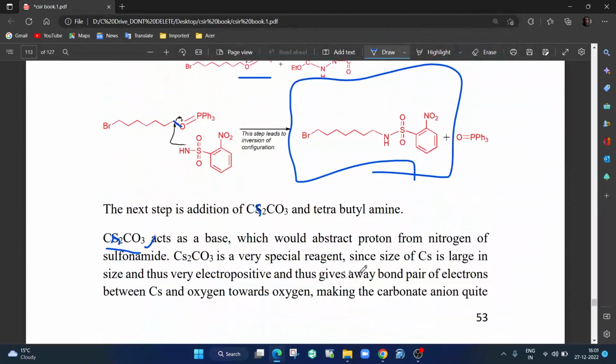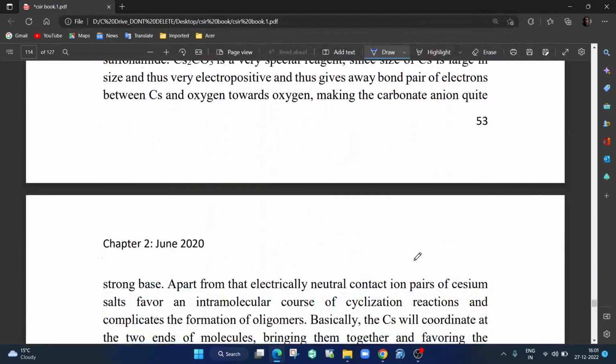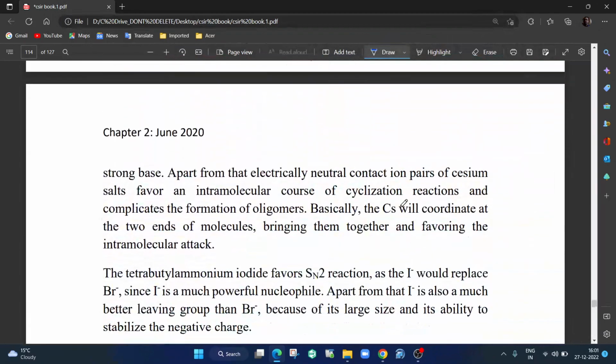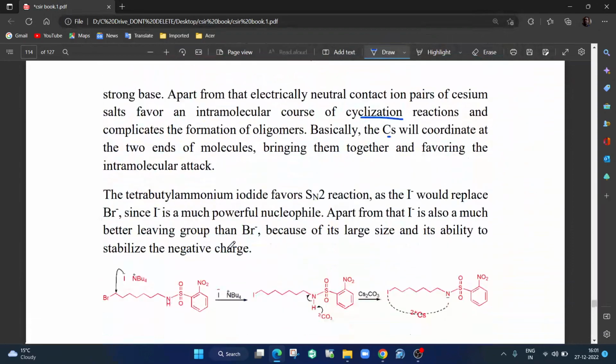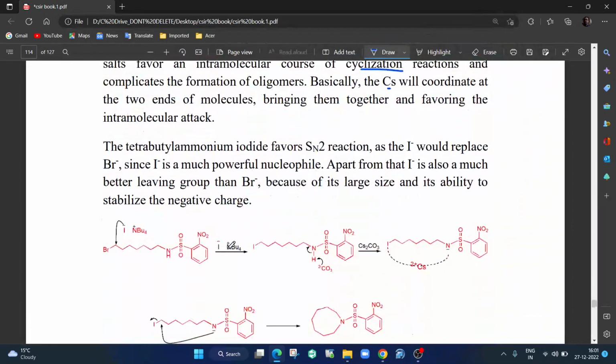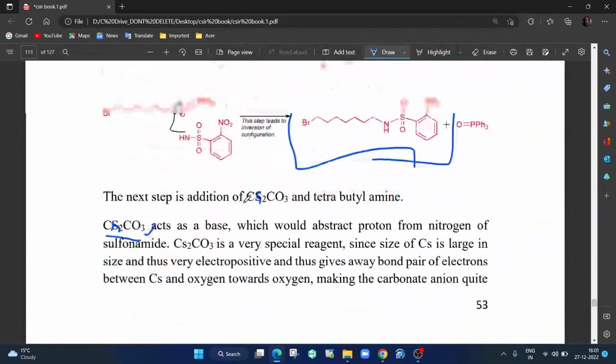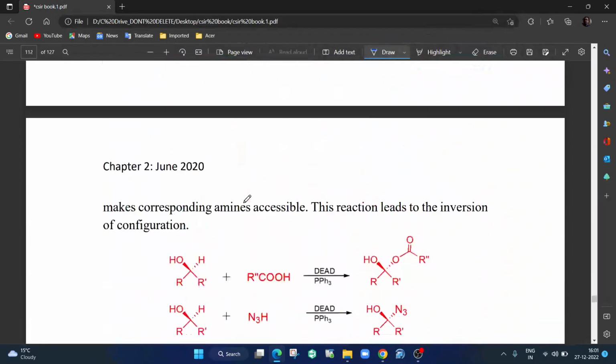And apart from that, cesium helps in cyclization reaction. Basically, cesium coordinates with two ends of the molecule and brings them together, favoring intramolecular attack. And where is tetrabutylammonium iodide? Just one second.